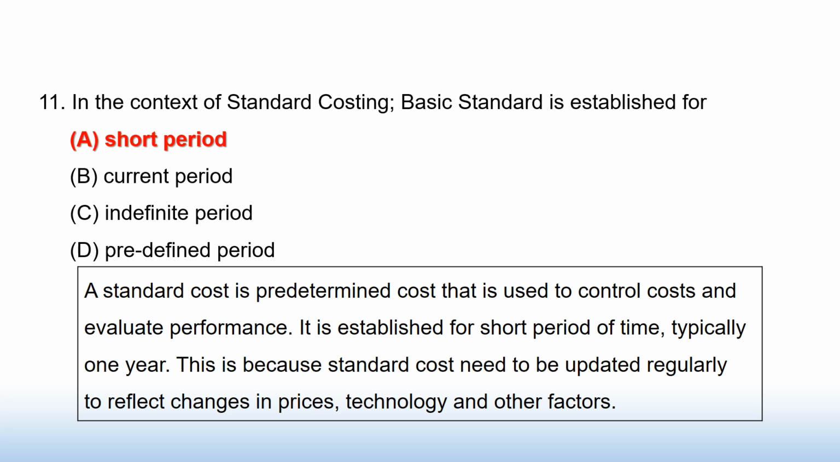A standard cost is a predetermined cost that is used to control cost and evaluate performance. It is established for a short period of time, typically 1 year. This is because standard costs need to be updated regularly to reflect changes in prices, technology, and other factors.